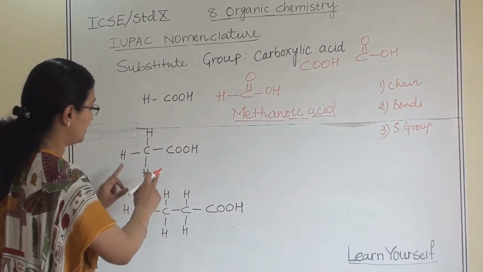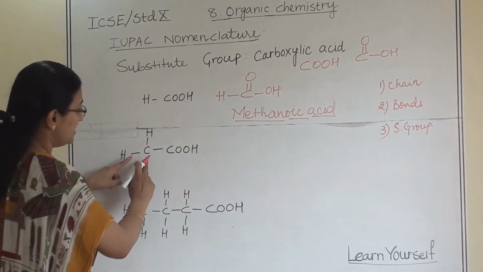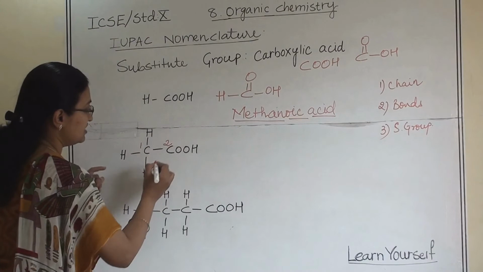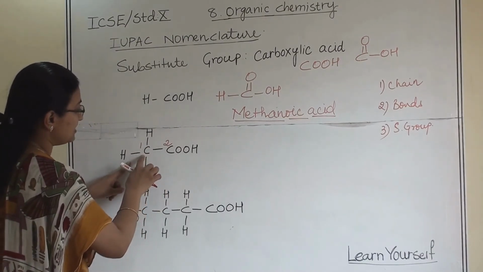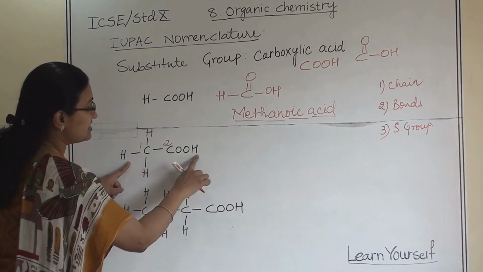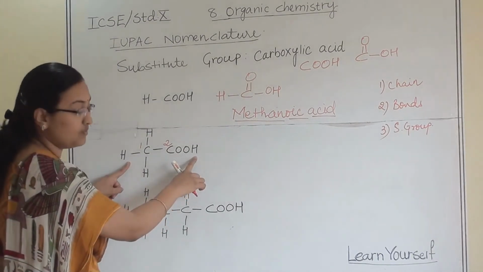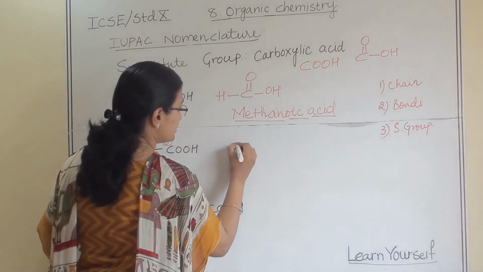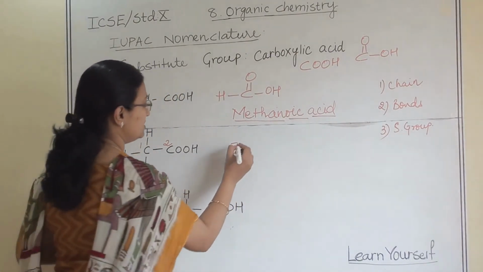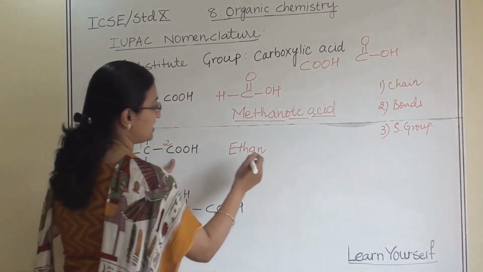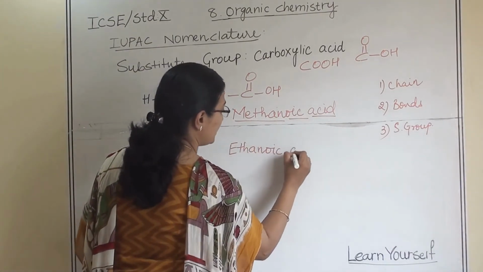Now the second one. In this, if you see, there are 2 carbon atoms. This is 1 and this is 2. This one is attached with 3 hydrogens, whereas this is with our substituent group. So since there are 2 carbons, this is going to be ethane and carboxylic acid, so ethanoic acid.